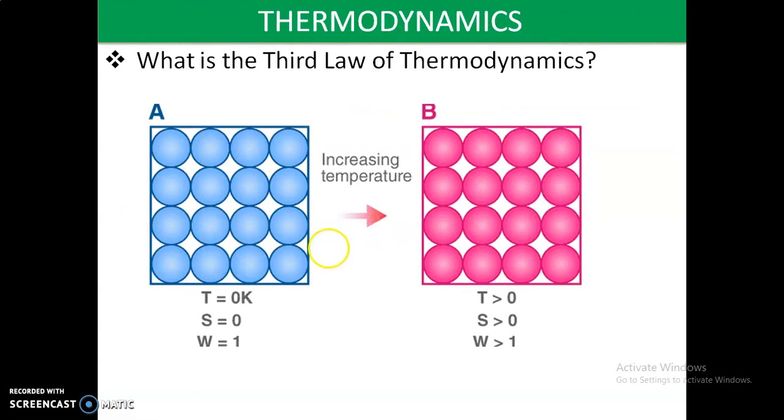If you want to understand the third law of thermodynamics, observe these two diagrams, body A and body B. Entropy, denoted by S, is a measure of the disorder and randomness in a closed system. It is directly related to the number of microstates accessible by the system. The greater the number of microstates the system can occupy, the greater its entropy. The microstate in which the energy of the system is at its minimum is called the ground state of the system.